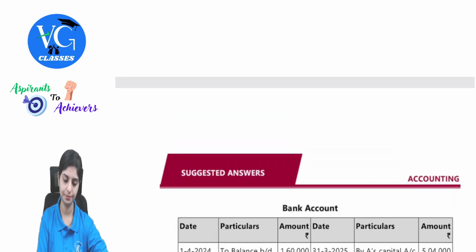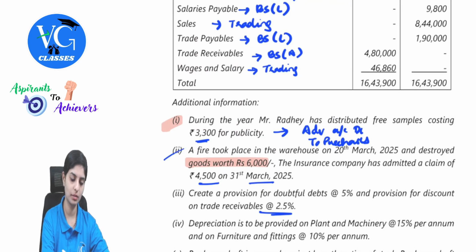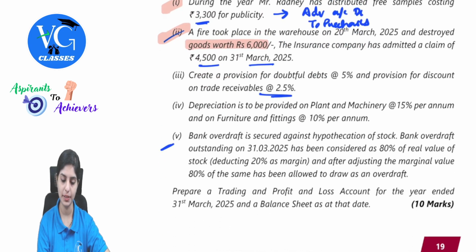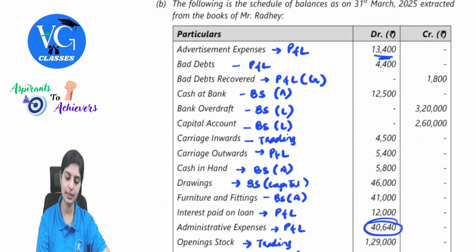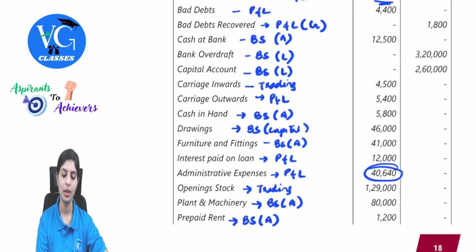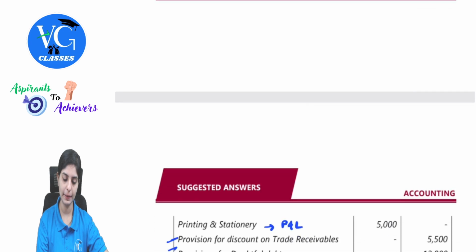Next, create a provision for doubtful debts at 5% and provision for discount on trade receivables at 2.5%. I told you there is already an existing provision, so you have to consider that as well and then find out the residual. So first of all, how much is my total debtors?